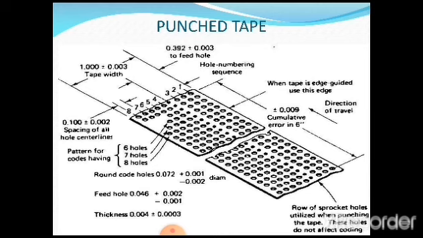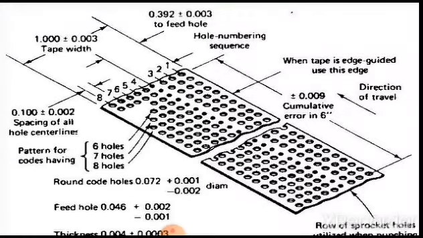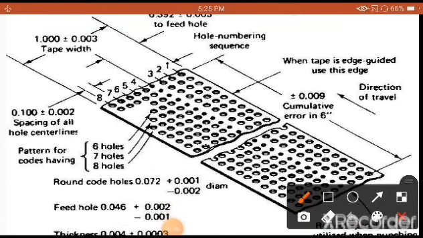Now again I am going to explain in detail about the program of instructions. In case of an NC machine, remember the software is nothing but the punched tape itself. It acts like software which is read by the tape reader, which is a part of the machine control unit. Now you are going to see very clearly there are 8 tracks. Please see the sketch clearly, 8 tracks. Each track has a certain number of holes. You are going to see in some cases 6 holes, in some cases 7 holes, in some cases 8 holes, if you count them.